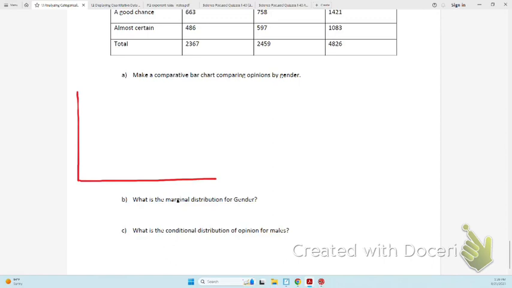So I'm going to write almost no chance, some chance, 50-50, good chance, and almost certain. And these are opinions.